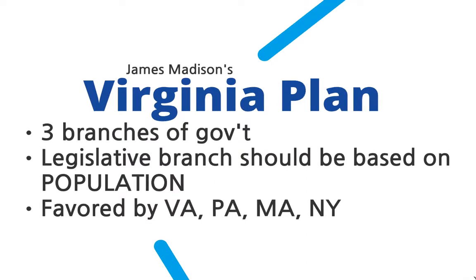So, the first side is James Madison's Virginia Plan. James Madison gets credit for this because he's from Virginia and he wrote it. He said, let's have 3 branches of government. He got that idea from Montesquieu. And he said that the legislative branch should be based on population. The states with a large population, like Virginia, Pennsylvania, Massachusetts, and New York, really liked that plan because they had a large number of people, which means they would have more representation in the legislative branch. So that seemed pretty awesome.